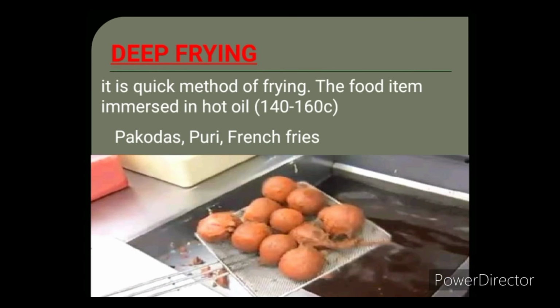Deep frying. It is a very quick method. Here, the food is completely immersed inside the oil. The temperature of the oil is between 140 to 160 degrees Celsius. In India, this method is quite popular, like we use in our homes also.